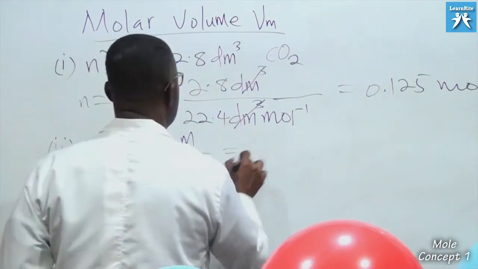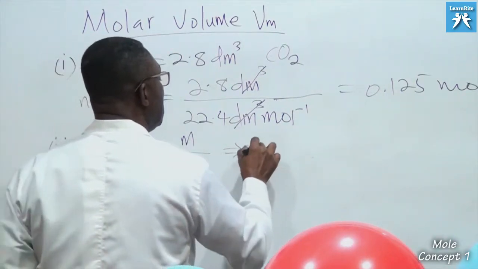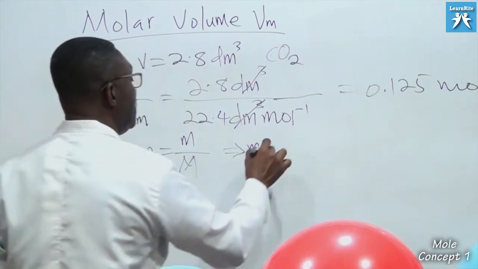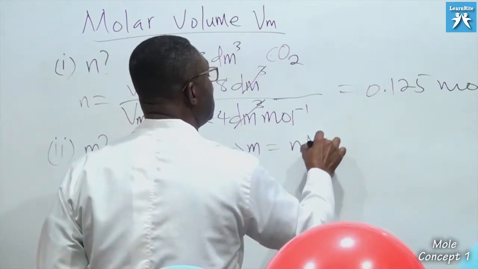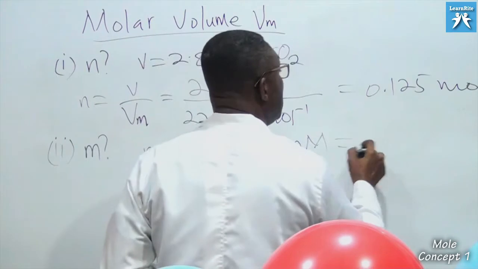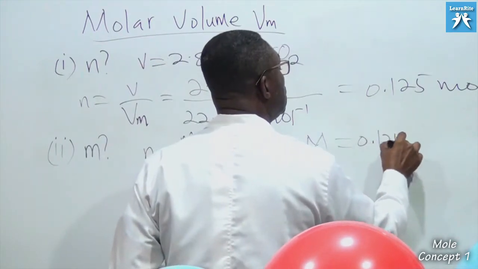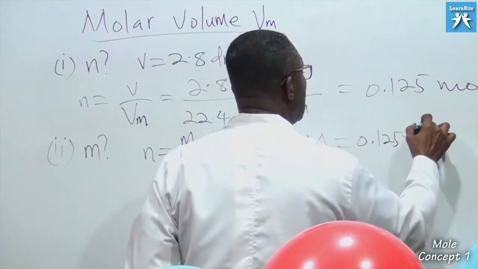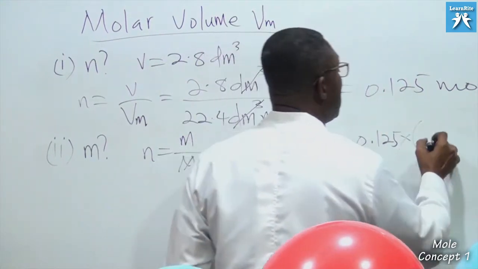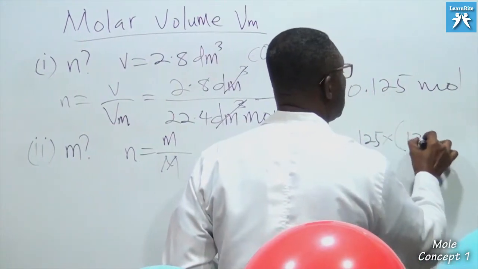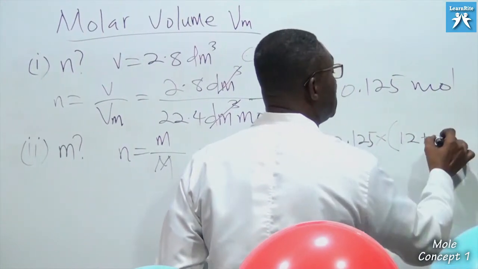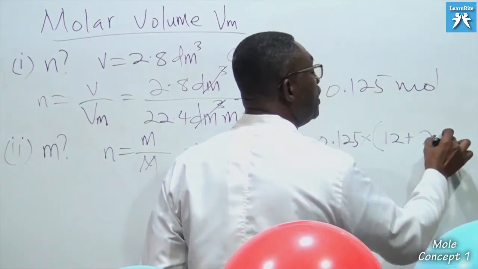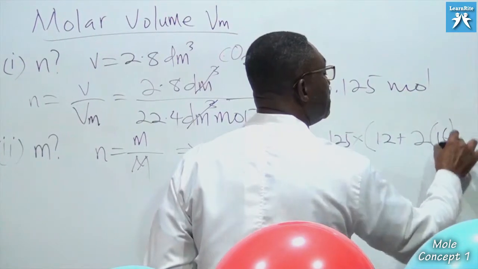Here I want my m, so small m, the mass, equals n times capital M. This will give me 0.125 times the molar mass of carbon dioxide. I'll have carbon is 12 plus 2 oxygen atoms, and oxygen is 16.